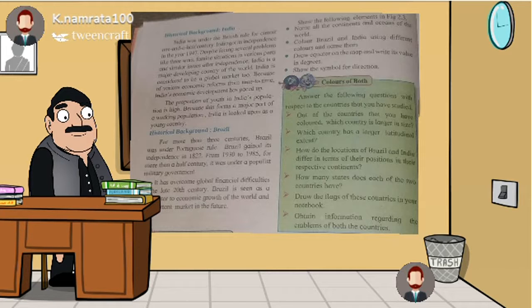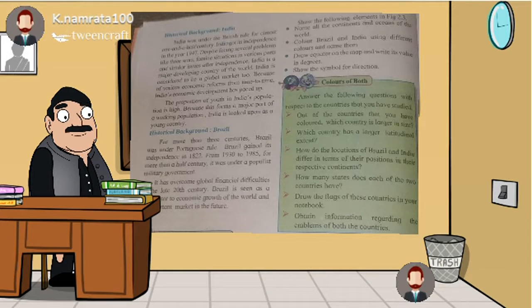At the start of the 20th century, Brazil started to develop its economy, and it started to overcome financial difficulties in the late 20th century. So Brazil is also growing well, and it is a contributor to the economic growth of the world, and its important market is the future. Okay, these were the historical background of India and the historical background of Brazil.